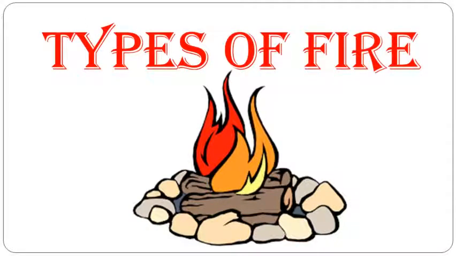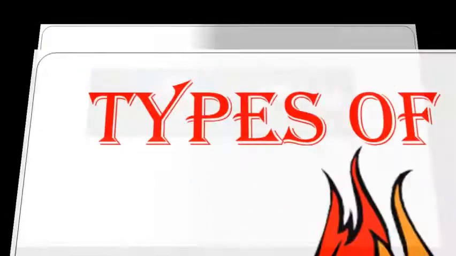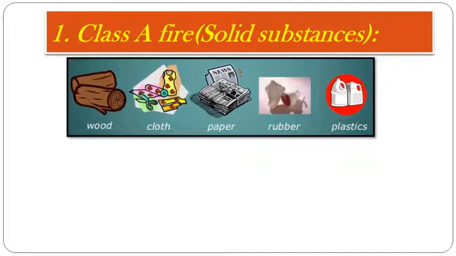Now we will learn about the different types of fire. So let's see one by one. So student, the first type of fire is a class A fire, and it is about solid substances. So let's see. Commonly flammable materials are their fuel sources. For example, wood, clothes, coal, paper, etc. That means class A fire contains the solid substances which are flammable.